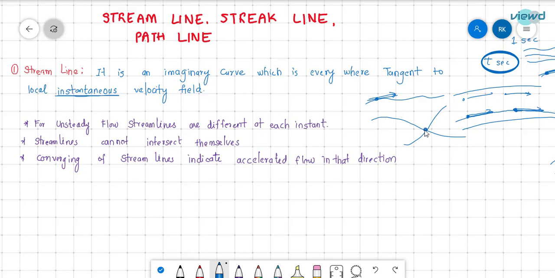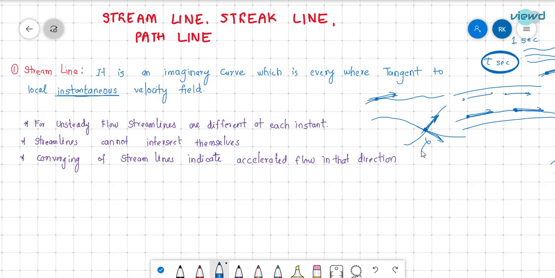If we consider a particle here, the tangent to this streamline is in this direction, and the tangent to this streamline is in this direction. A particle cannot move in two directions at the same instant. So these streamlines cannot intersect each other.